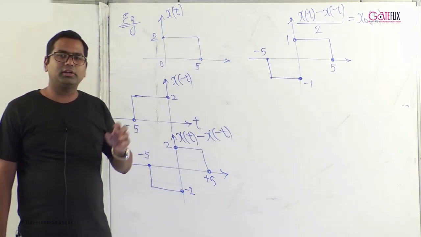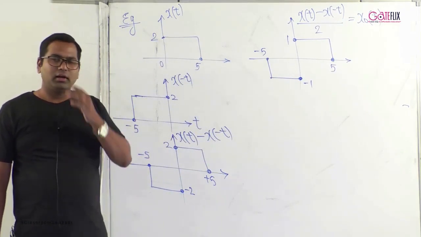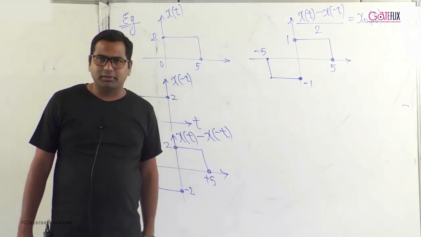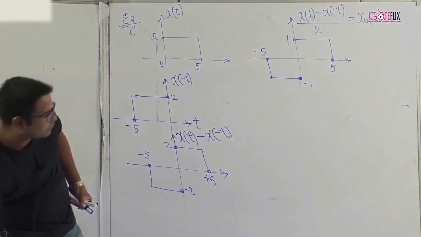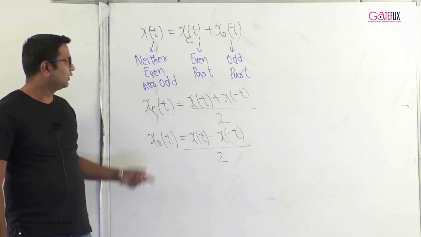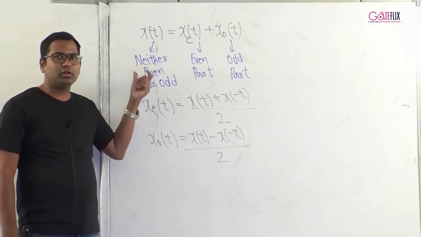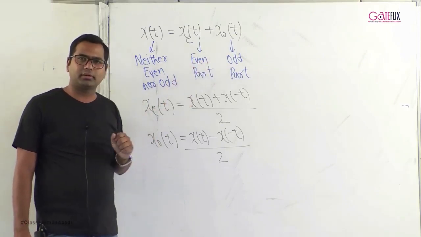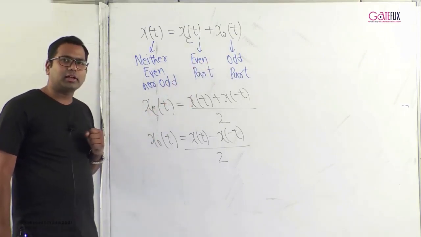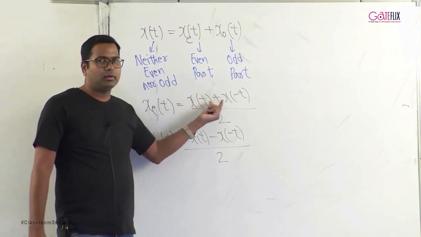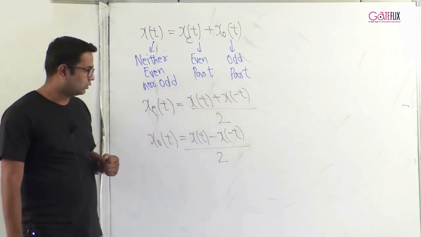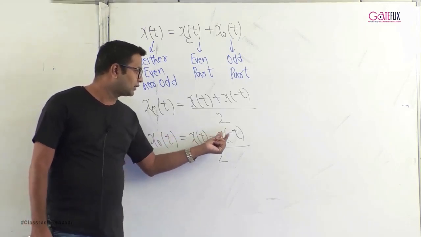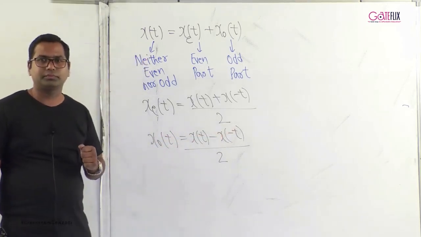Sometimes in the exam they will give you a signal which is neither even nor odd, and they will ask you to find its even part, or they will ask you to find its odd part. Thus, to summarize, if we have a signal which is neither even nor odd, we can divide it into two parts, the even part and the odd part. The even part can be calculated by the formula x of t plus x of minus t by 2, whereas the odd part can be calculated by the formula x of t minus x of minus t by 2.